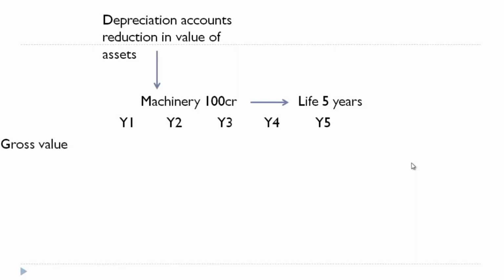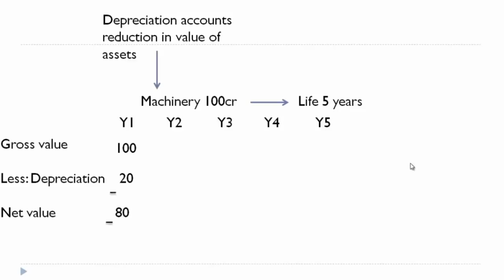So in the first year, this machinery will appear at 100 crore value, but we have calculated there is a depreciation, right? So depreciation will reduce the value of asset. So from 100, 20 will be reduced and the net value will become 80. So this is in year 1. So depreciation is recording the asset value at its net value, that is after depreciation.